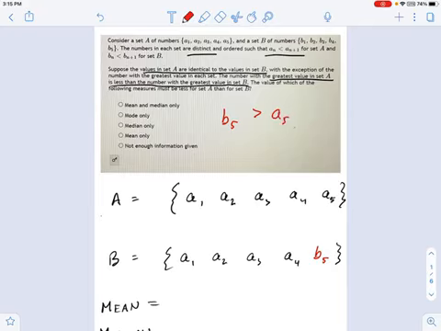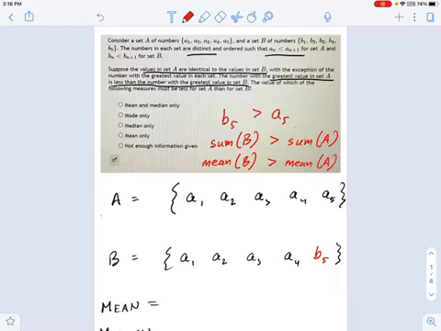And the question is, what's this going to change in terms of these measurements of mean, median, and mode of A and B? Well, I'm going to go to the obvious one first. If B5 is greater than A5, then that means the sum of set B is greater than the sum of set A. It has to be that way because all the other numbers are equal, except for that fifth number, which is bigger. So if the sum is bigger, and there's the same number of numbers, each set has 5 numbers, that means the mean of set B is greater than the mean of set A. All right? So that's the important thing.